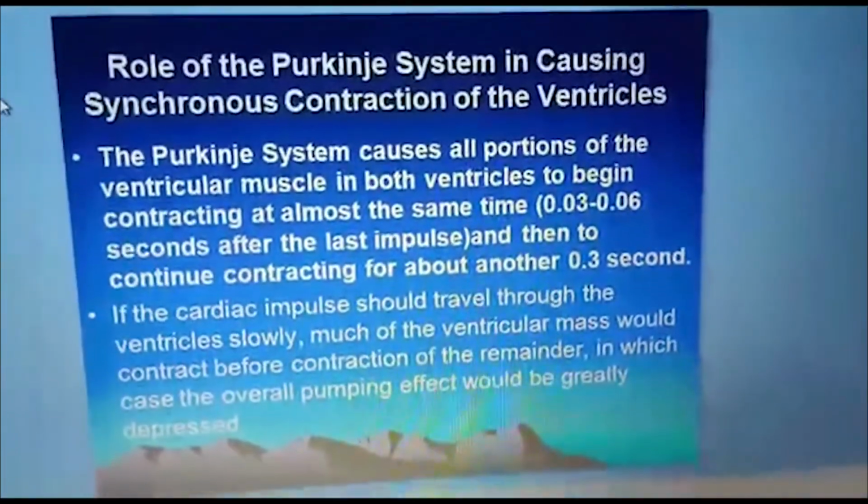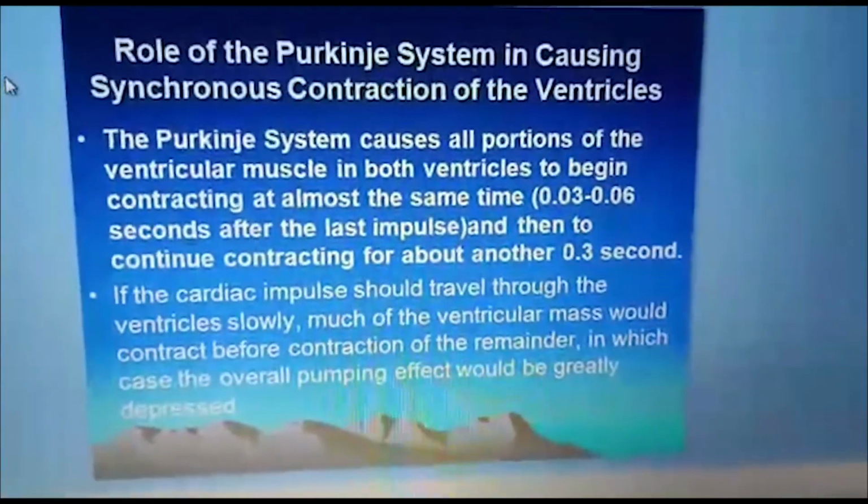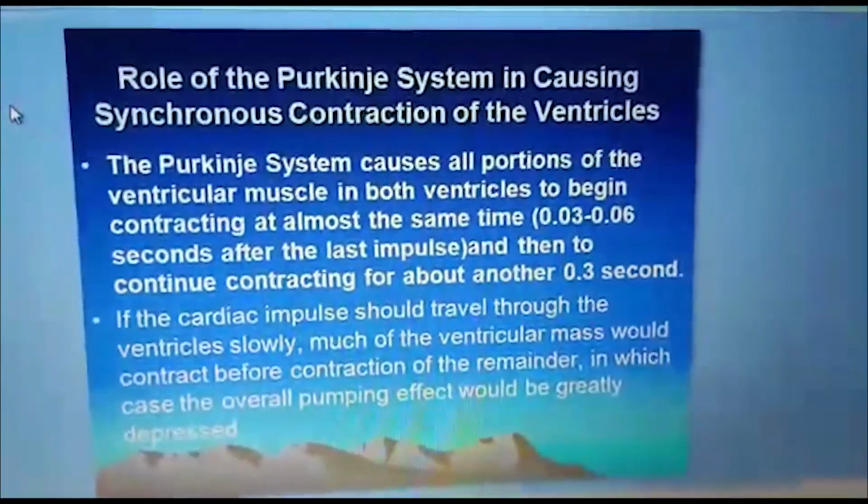So this was the detail of the impulse generation and transmission through the different parts of the conduction system of the heart.